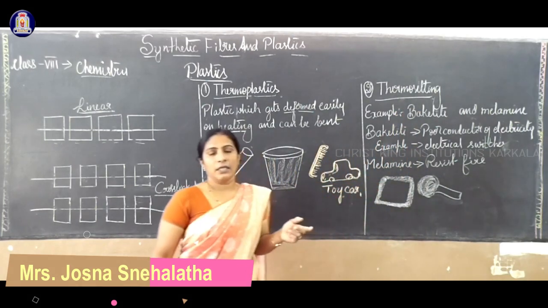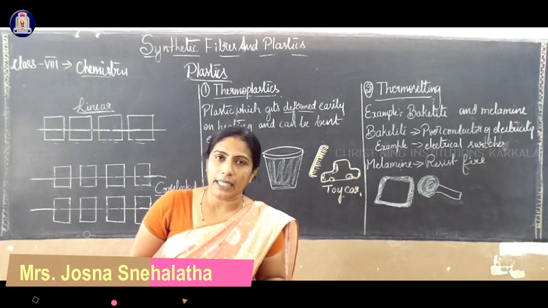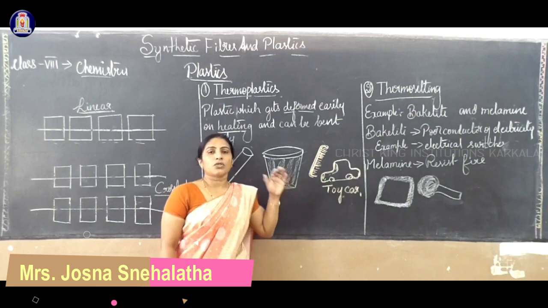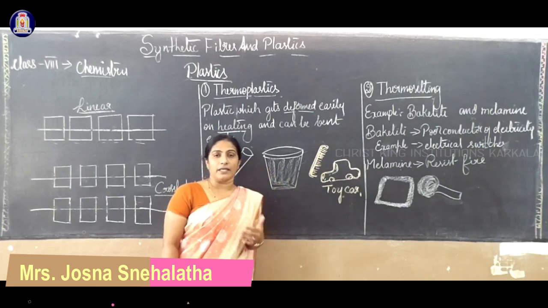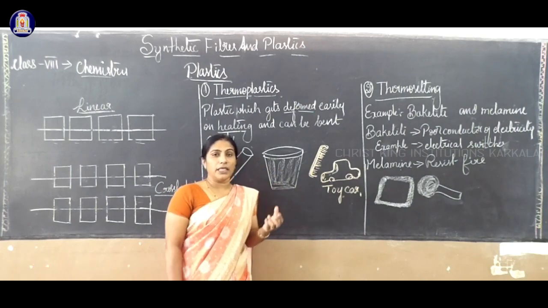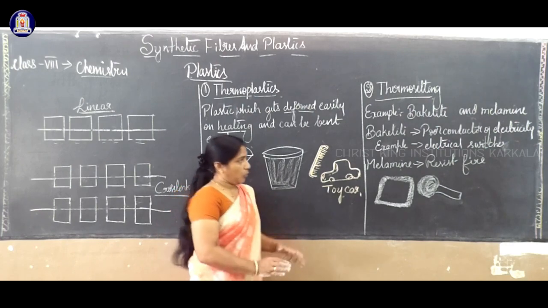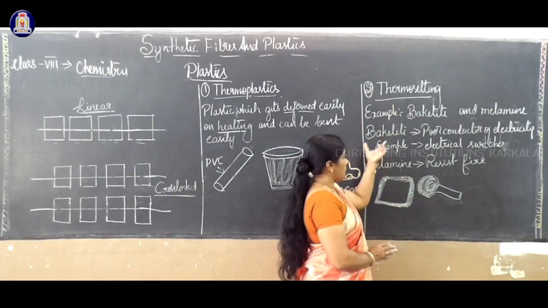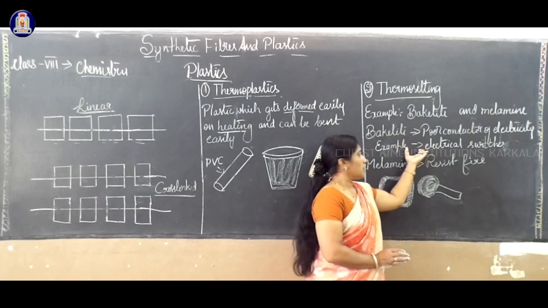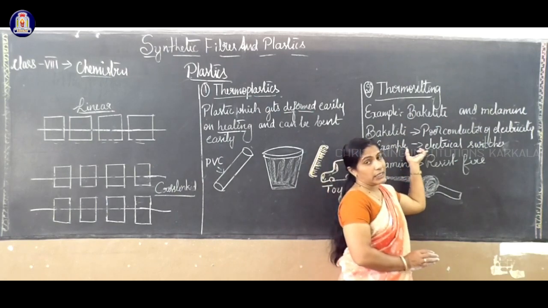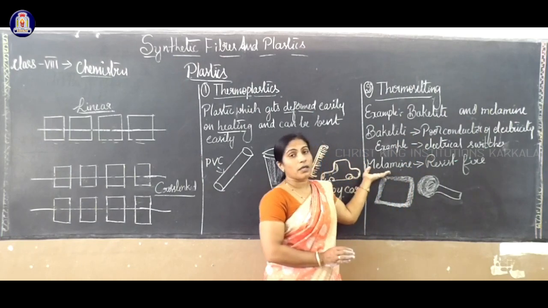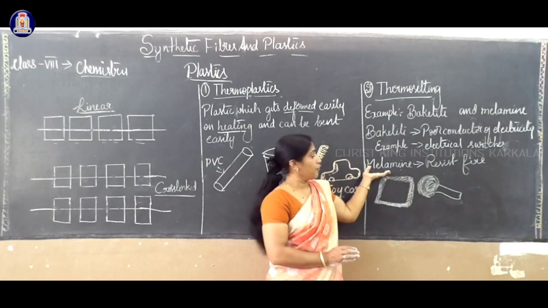The reason why we use bakelite and melamine as thermosetting plastics is that they resist fire. If you heat, it won't melt. That property is there in one plastic, called the thermosetting plastic. The first one is bakelite, used in electrical switches and handles of different vessels. The second one is called melamine.